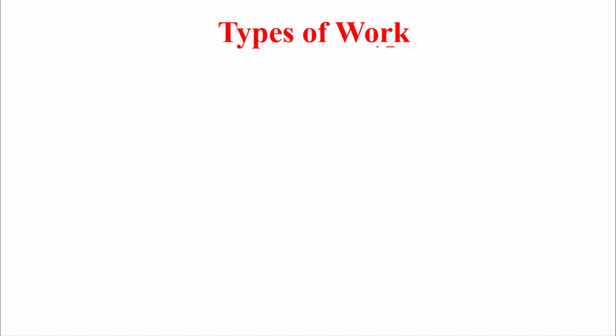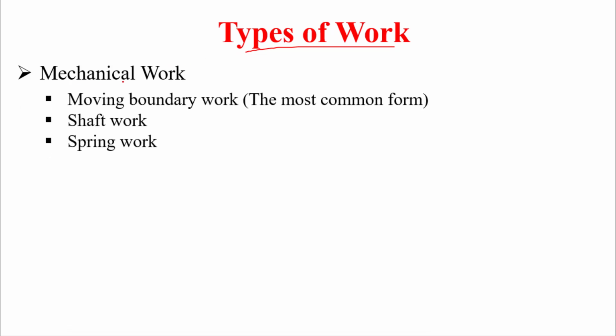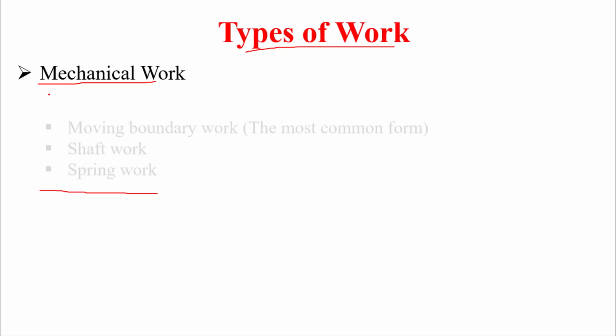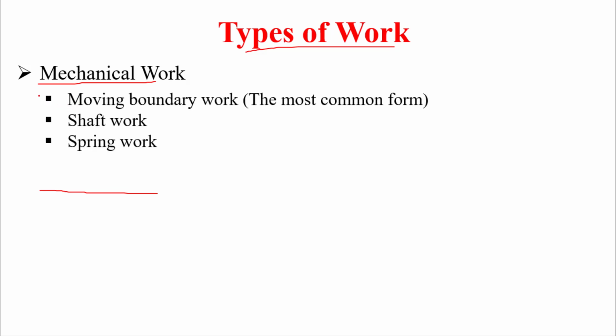Types of work. We have mechanical work. We have electrical work. Okay, so in the mechanical work, the most important type is the moving boundary work, the second is shaft work, and then we have spring work. Rarely we will see those types. Okay, so this is the most common form in this course, the moving boundary work.